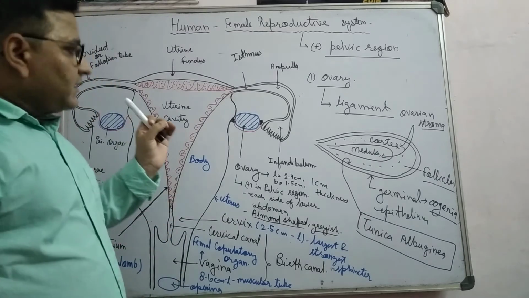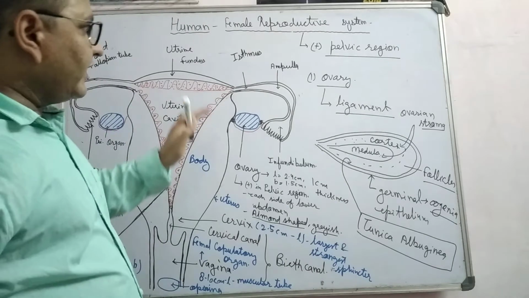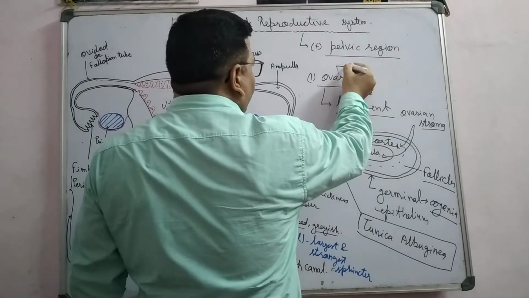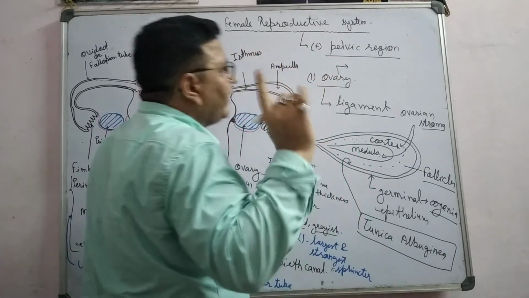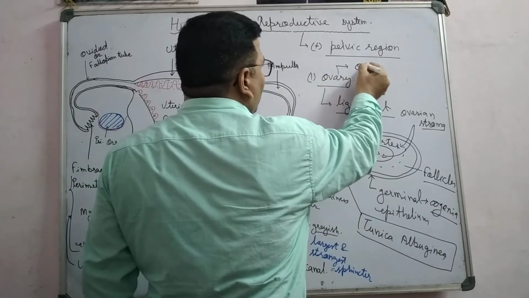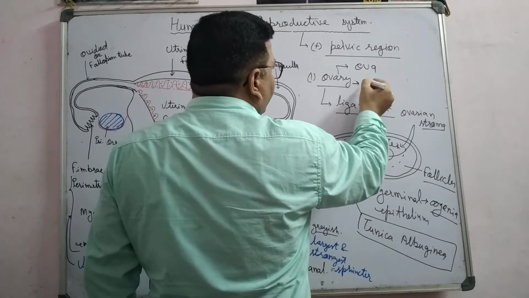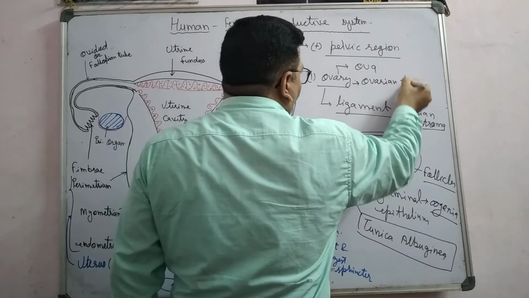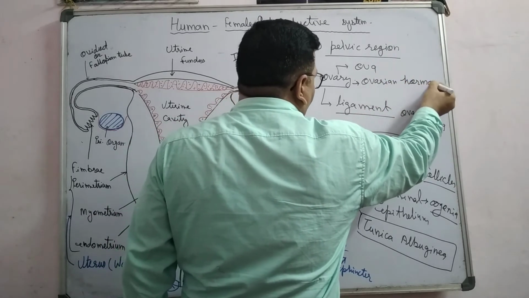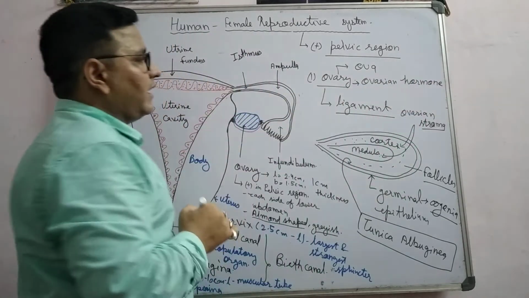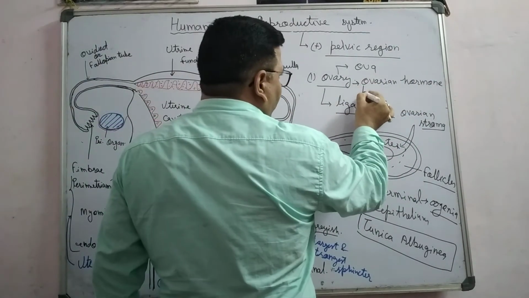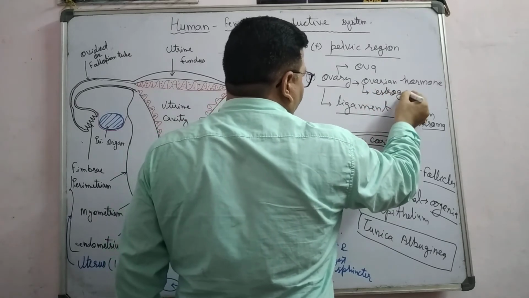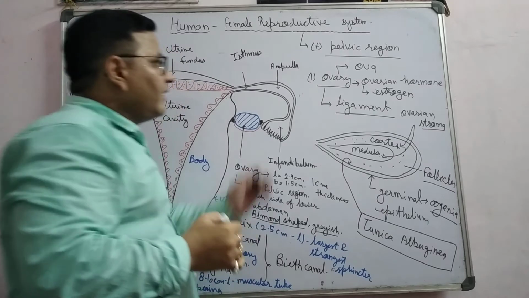Now the second most important function: the ovary is known as primary because it produces two main things. First, it produces ova, and second, it produces ovarian hormone. Especially which ovarian hormone? Estrogen.